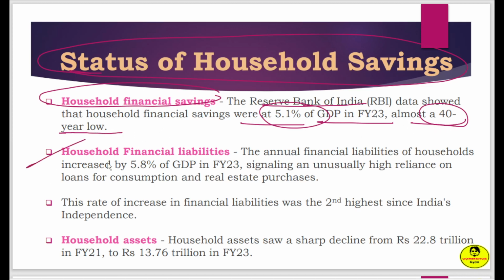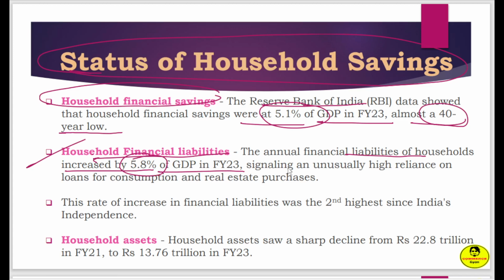Next one is household financial liabilities. If you see the liabilities, the annual financial liabilities of households increased by 5.8% of GDP. As we know, liabilities mean the household has to pay in the future. That means if they have more liability, they will save less.